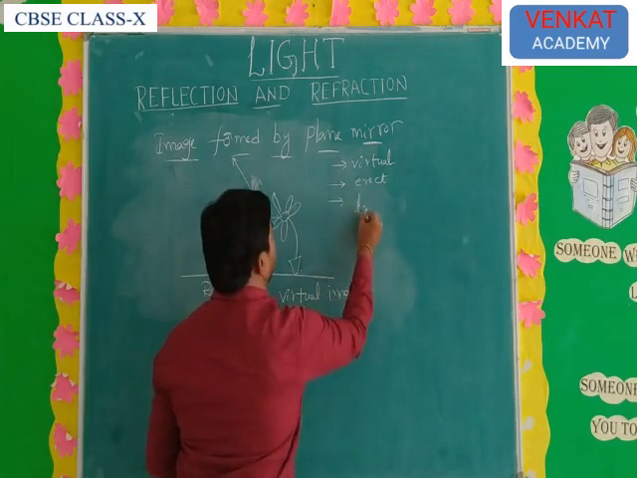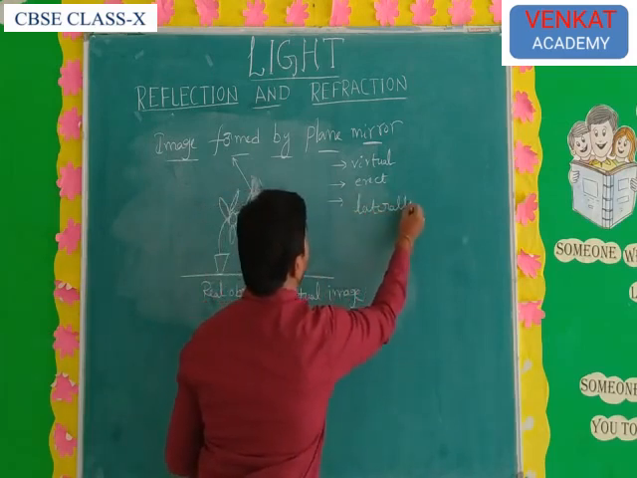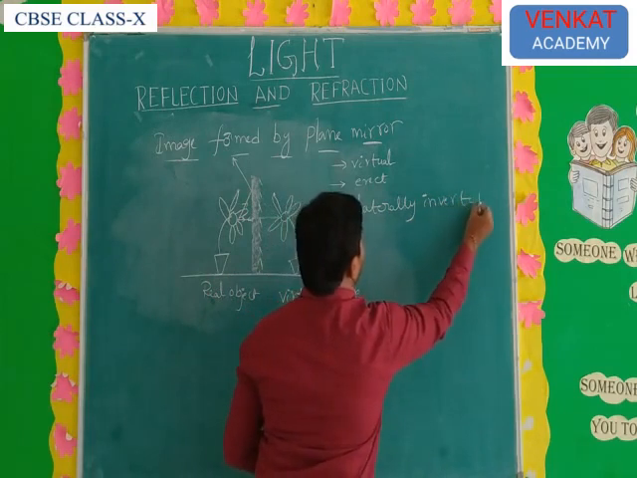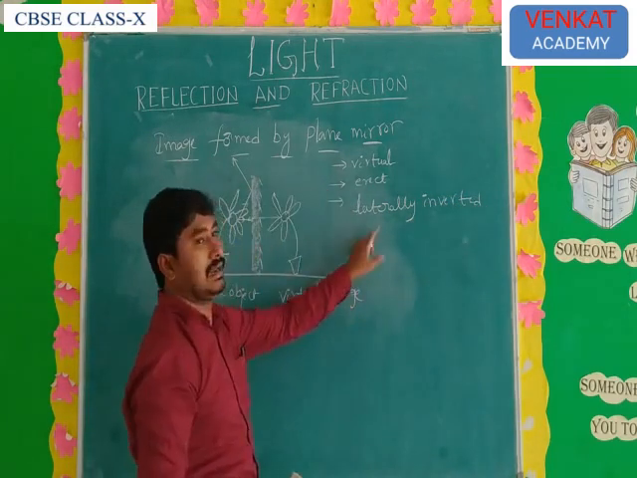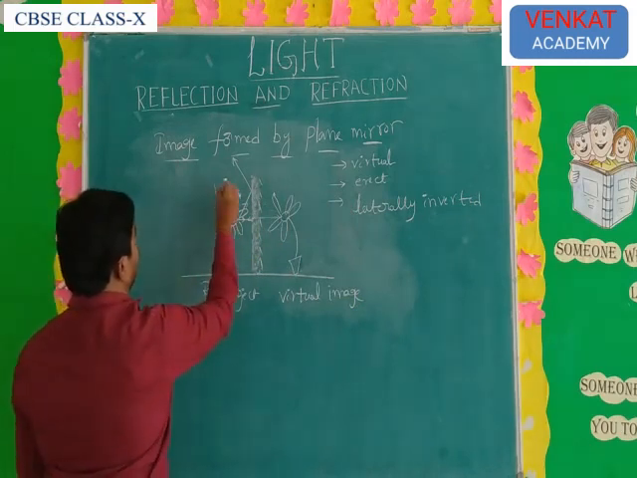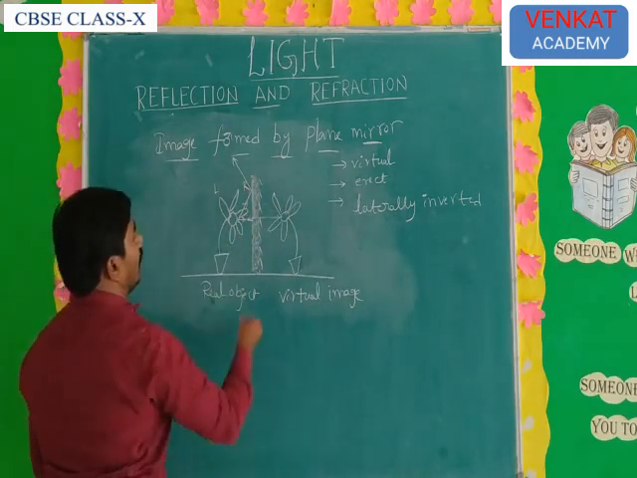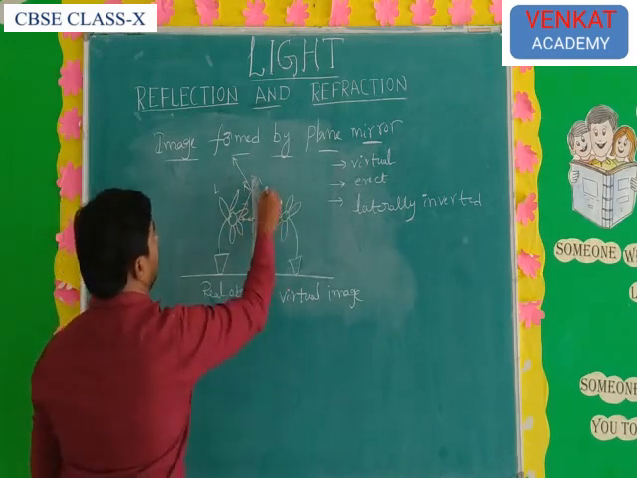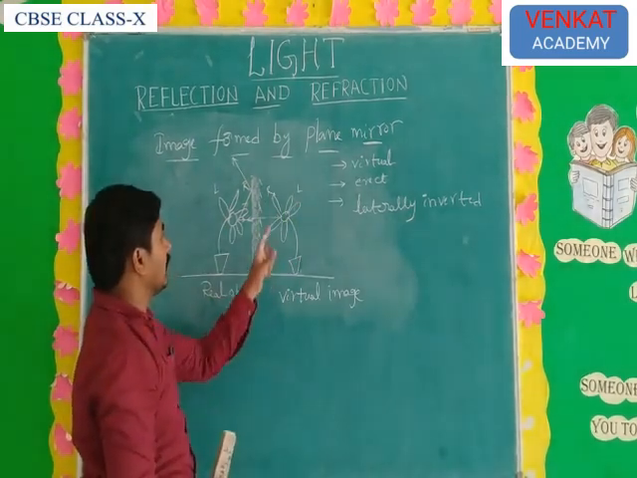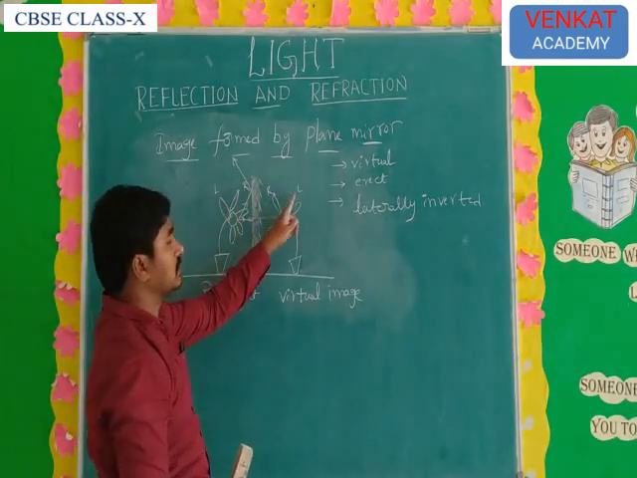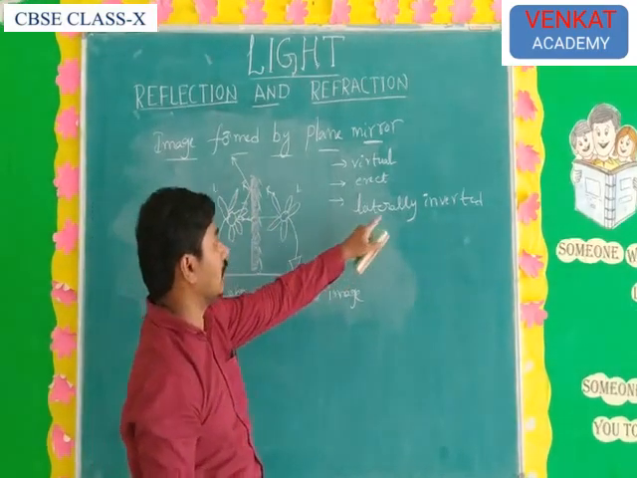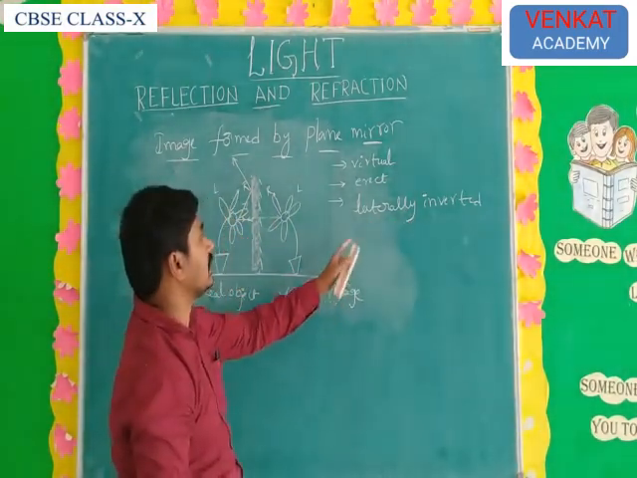Next, laterally inverted. What is meant by laterally inverted? In this flower, the left side is the left side and the right side is the right side. But in the image, left and right are interchanged. The left side of the object is changed to the right side, and the right side of the object changes to the left side. That is called lateral inversion.